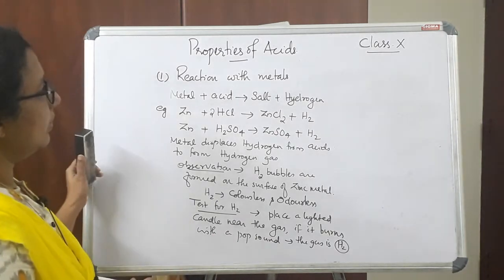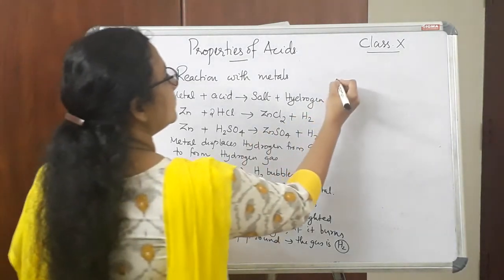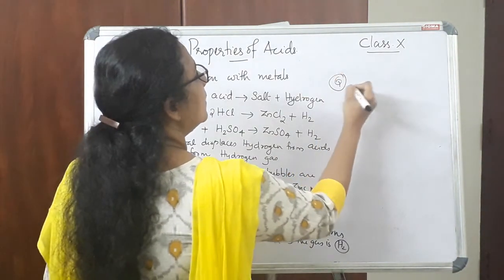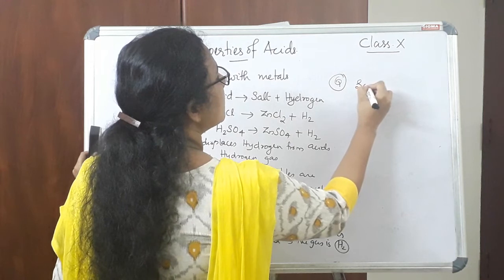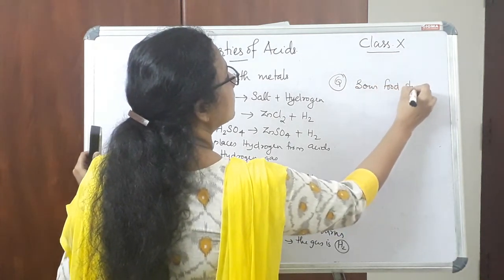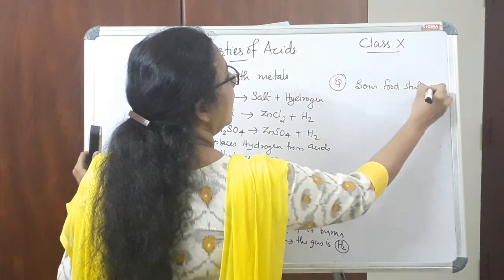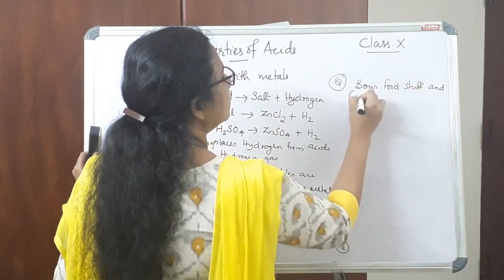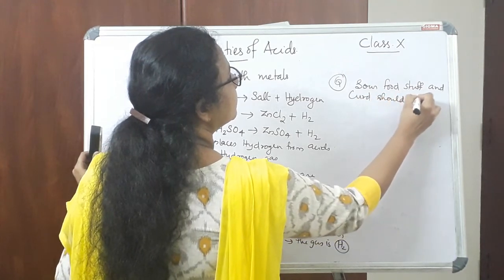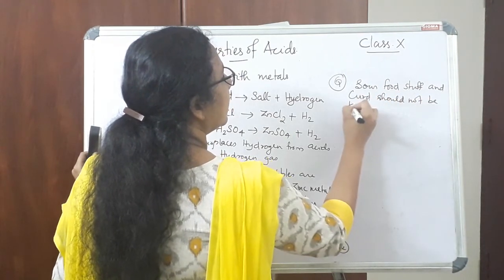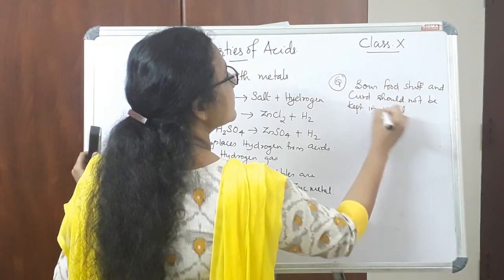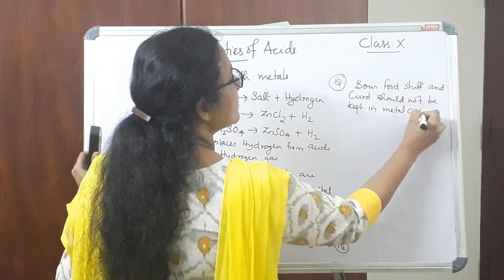Now let us see one question that is related to this chemical reaction: sour foodstuff and curd should not be kept in metal vessels or metal containers.